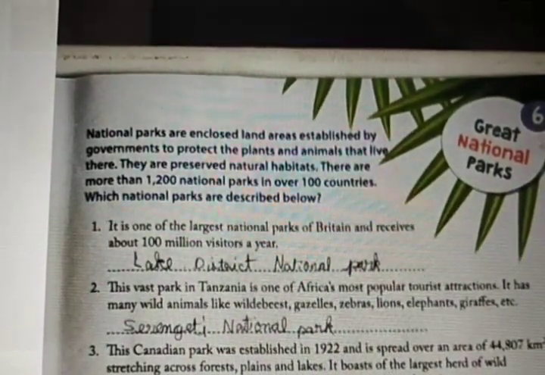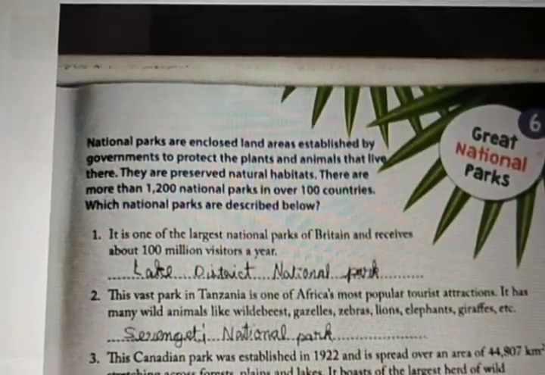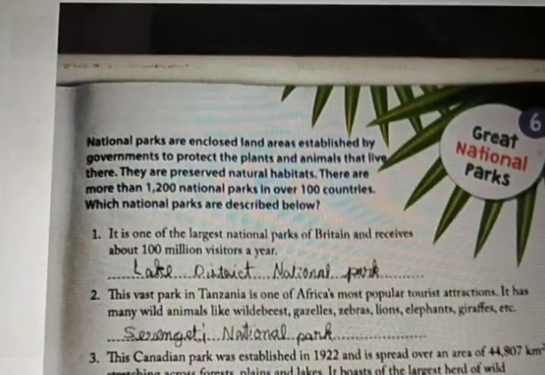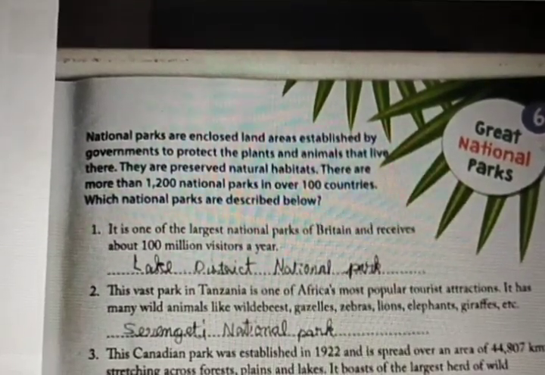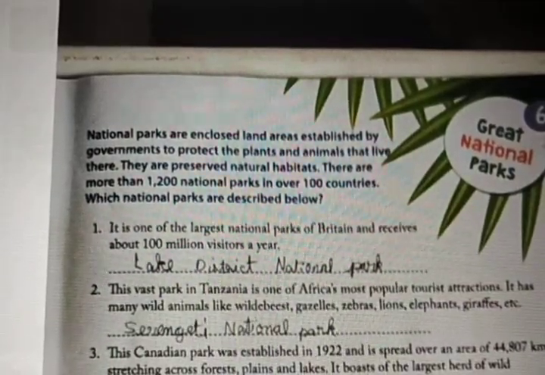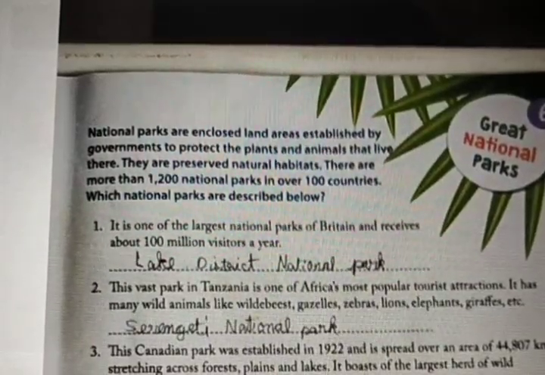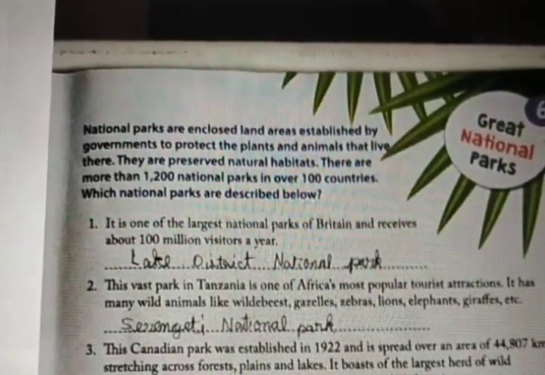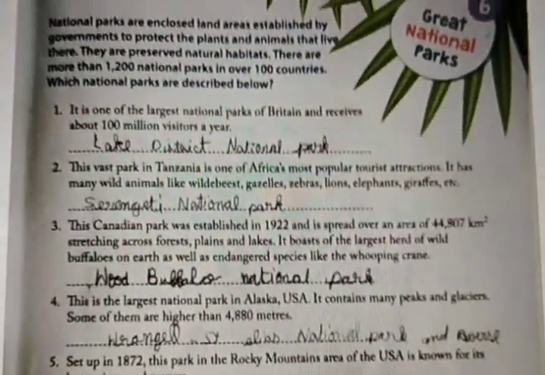National parks are enclosed land areas established by governments. National parks are established by government to protect the plants and animals that live there. They are preserved natural habitats. There are more than 1,200 national parks in over 100 countries. Which national parks are described below? Below few national parks are mentioned. We are going to deal with that.